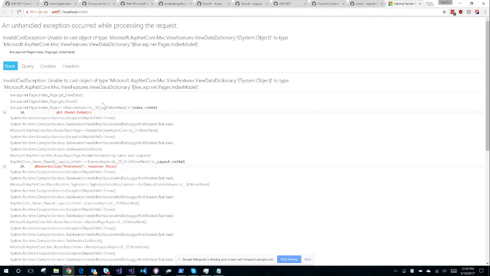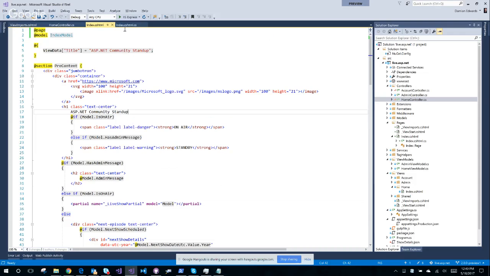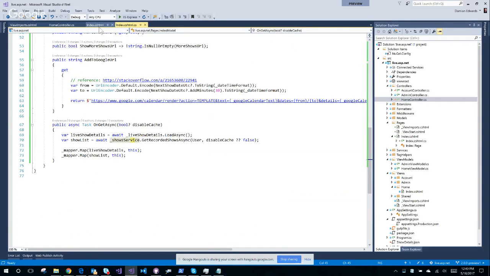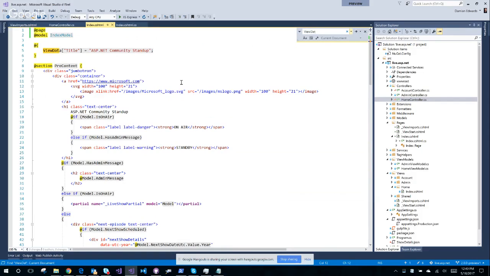Where's that? Render section, pre-content required false. If model is on air. Okay, so where am I? Am I using view data in here? No. Sounds familiar. Sounds super familiar.